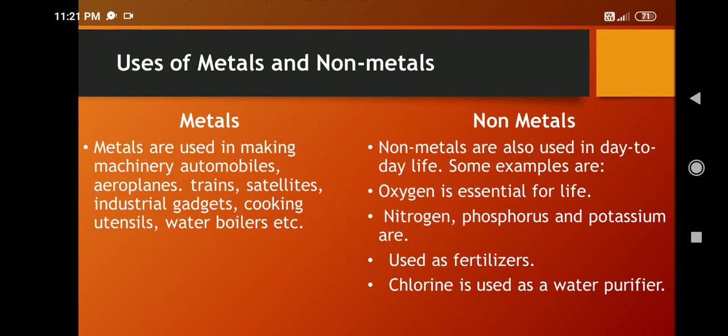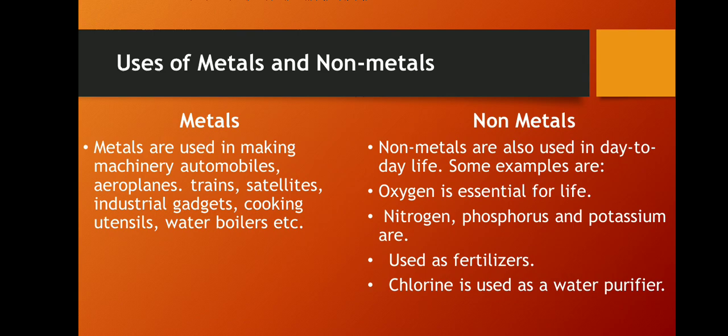Now next is uses of metals and non-metals. Metals are used in making machinery, automobiles, aeroplanes, trains, satellites, industrial gadgets, cooking utensils, water boilers, etc. Non-metals are also used in day-to-day life.